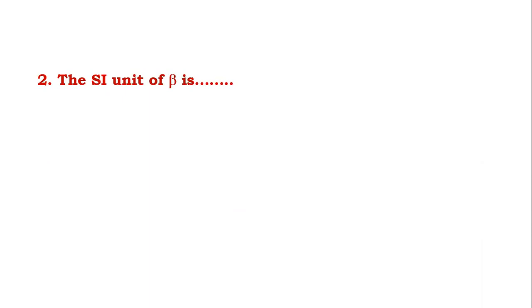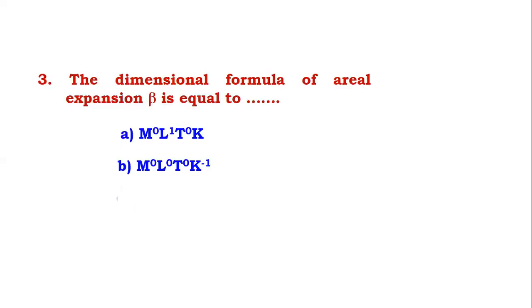Now next one is, SI unit of coefficient of areal expansion is? You know that per Kelvin is the unit. So the answer is option B. Now, dimensional formula of coefficient of areal expansion. The dimension is that of 1 upon temperature, meaning K raised to minus 1. So it is in option B, the more appropriate option here.